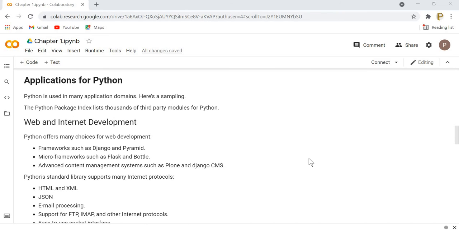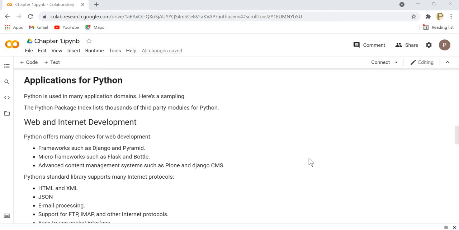Now coming to the applications of Python. Python is used in many application domains. Here are some of the areas in which Python can be applied. There are thousands of third-party libraries available for use.